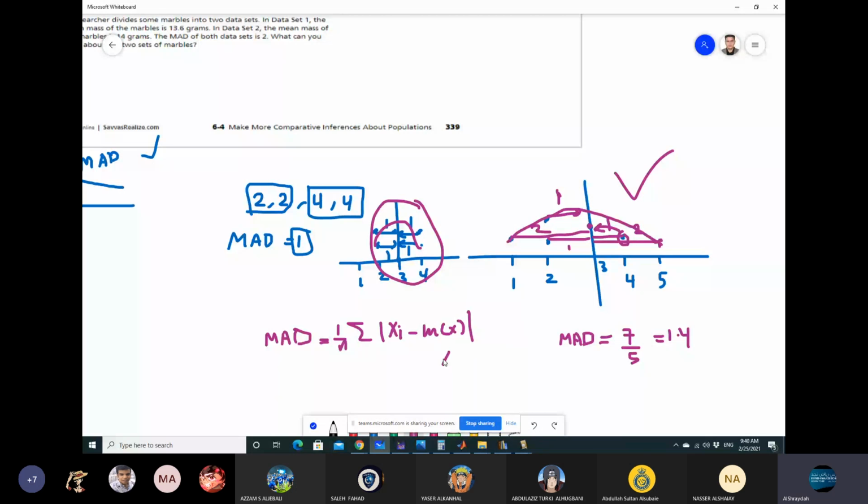You can use the mean, you can use the median, you can use the mode, from i equals 1 to n. Here for m of x, you can substitute the mean, the median, any measure of central tendency, to calculate the mean absolute deviation, depending on the data values that you have. If you have outliers or extreme values, you can use the median. If you do not have extreme values, you can use the mean.